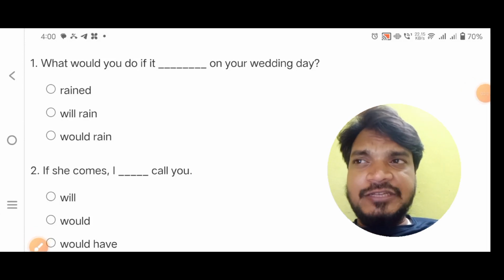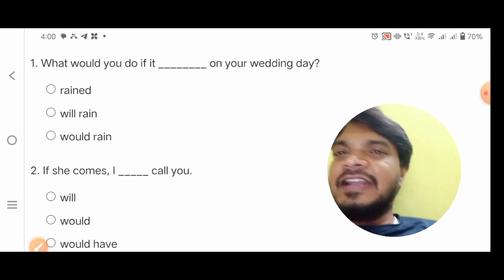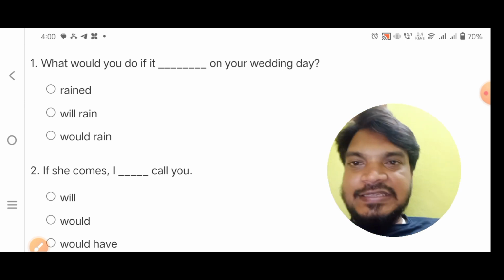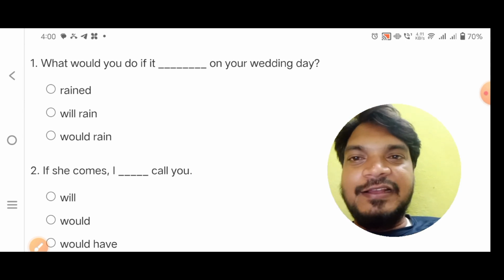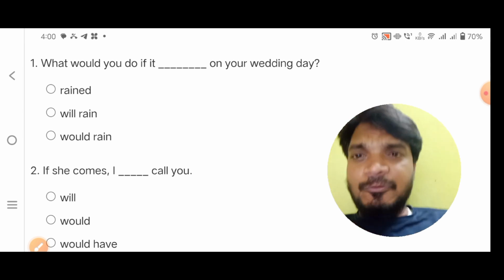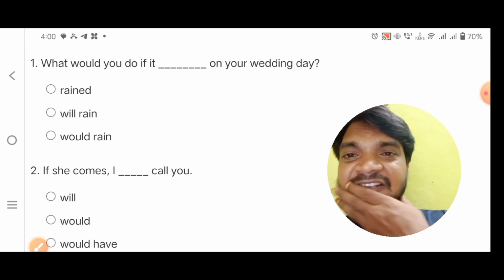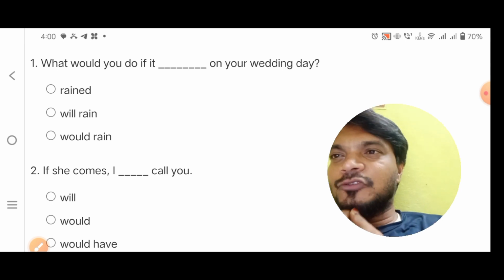Now I would like to finish a quiz regarding conditional sentences. In English, we have three types of conditions: open condition, imaginary condition, and unfulfilled condition. We have one more condition, that is the zero condition. Yes. Now we'll see how I'm going to finish the quiz section.